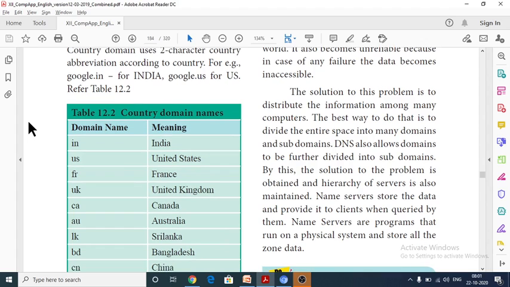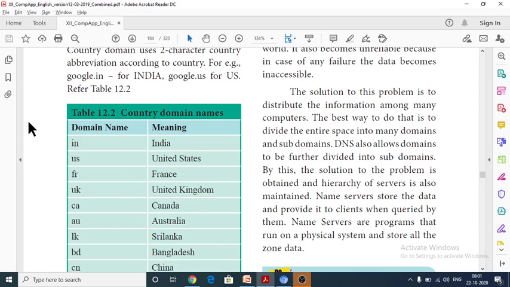So already we have seen that DNS also allows domain names to be further divided into subdomains. By this, the solution to the problem is obtained. The hierarchy of servers is also maintained. Name servers are used to store data and provide it to clients when queried by the users.